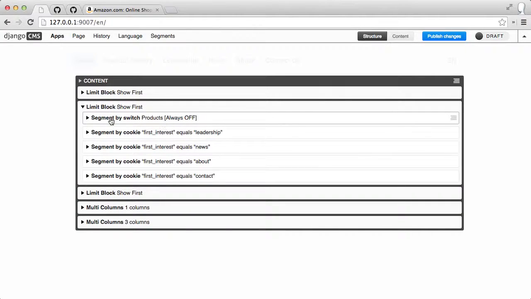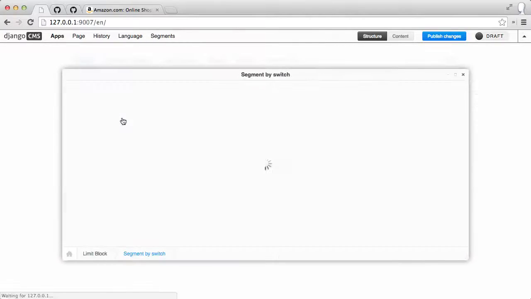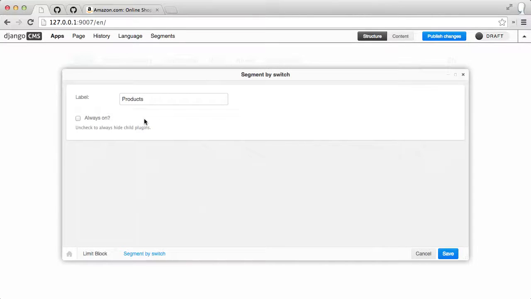So what's happening here? We have segment by switch. Now this is kind of a degenerate segment. It's not sensitive to anything on a per request basis. This was largely used when I was doing development of everything, but it might have other uses as well. If you have content which you just need to switch on for a small period of time and then switch off later without having to rebuild the whole tree of content on your page, or something that you periodically show and then want to turn off again, so you don't want to rebuild it every time, then this might be a good plugin to use, although it wouldn't really be segmentation.